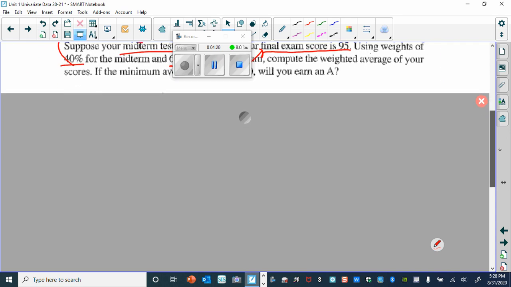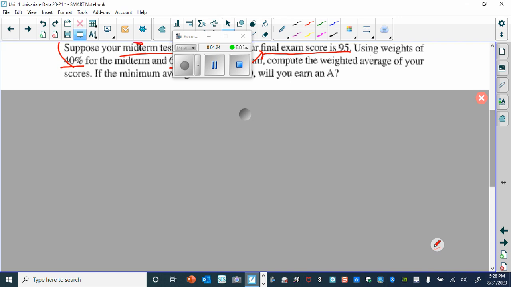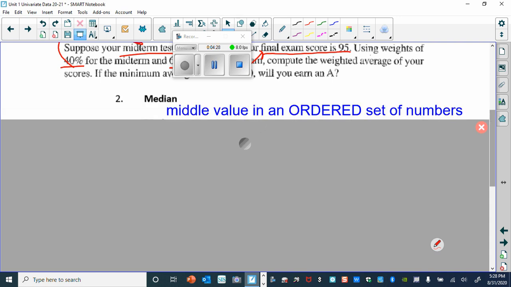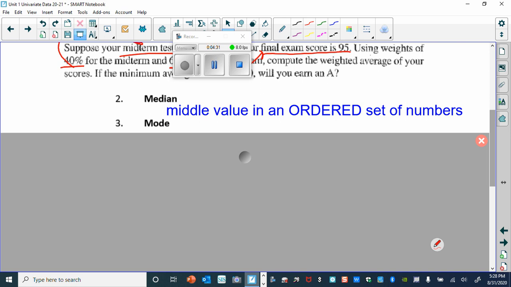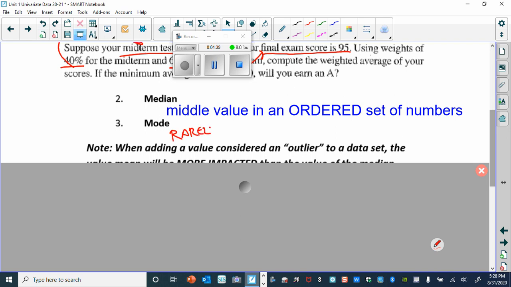And so there's different ways that we can calculate the mean, but that's one. I won't even go through the regular way of calculating the mean. People know that. The median, the middle value in an ordered set of numbers. We use that sometimes. We rarely use mode. That's rarely used.